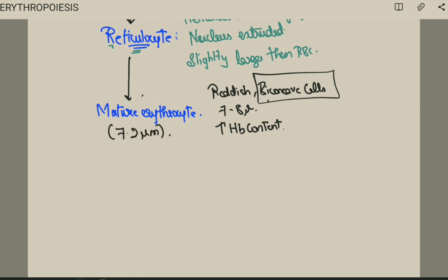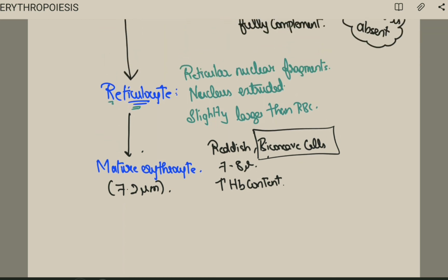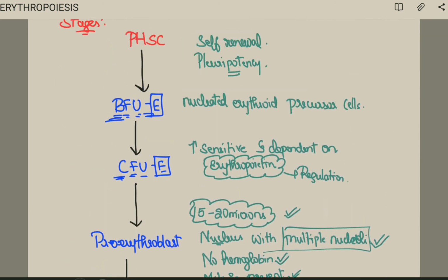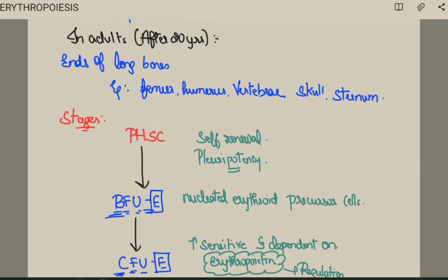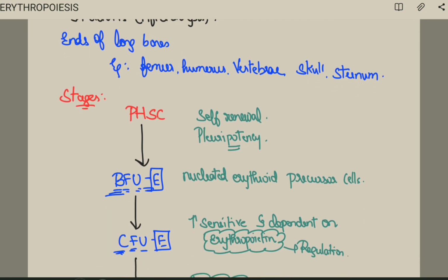Fine. Okay. Next, what we are going to see is about the regulation of erythrocytes. This is about the stages. So what all we have seen? Let's revise quickly. PHSC, that is the pluripotent hematopoietic stem cells.